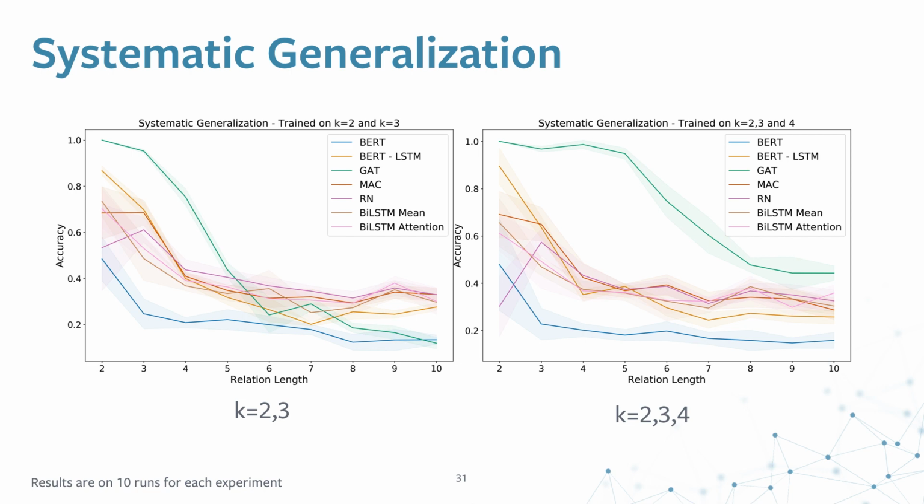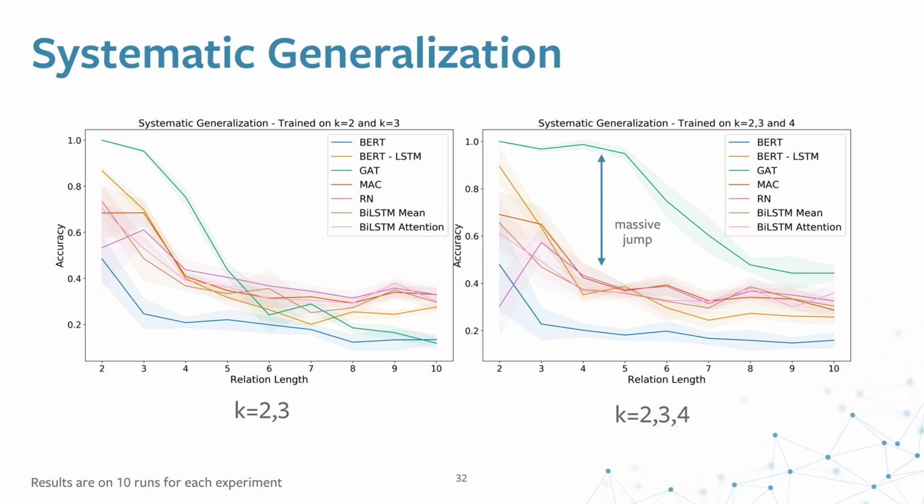You see that the graph attention network gets a massive jump when it is trained with more and more support. That means they have access to more and more support of the underlying graph, and since they don't have to do any parsing or resolution, they perform really well in the generalization test.